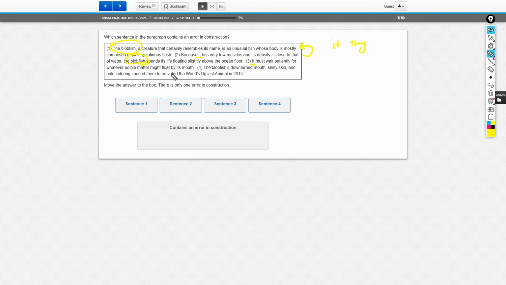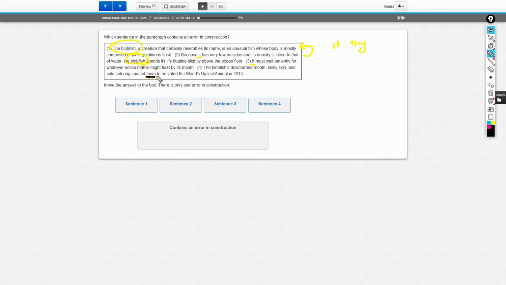Okay, so sentence 3 doesn't have any issues in it, right? We're not seeing any vague pronouns. We're not seeing any issues in tense, right? We're talking about a singular thing and we're keeping it singular, right? Just a blobfish. Finally, sentence 4 then has to have a problem, and I'm going to find it, right? Sentence 4 says that the blobfish's downturned mouth, slimy skin, and pale coloring caused them to be voted the world's ugliest animal in 2013. Whoa.